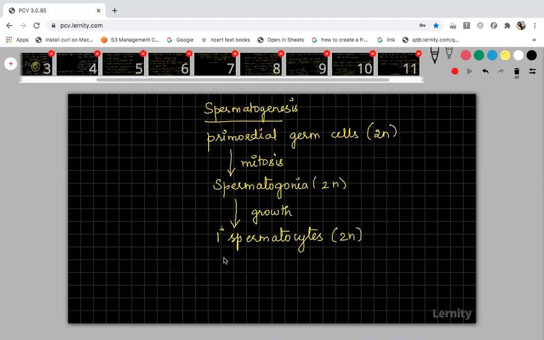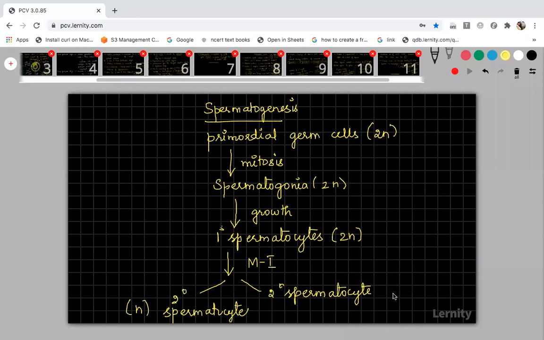This primary spermatocyte will undergo meiosis 1. In meiosis 1, it will produce 2 secondary spermatocytes, right? These 2 secondary spermatocytes are haploid.